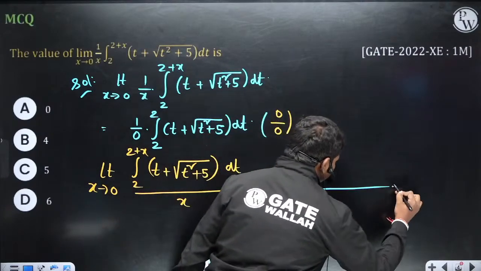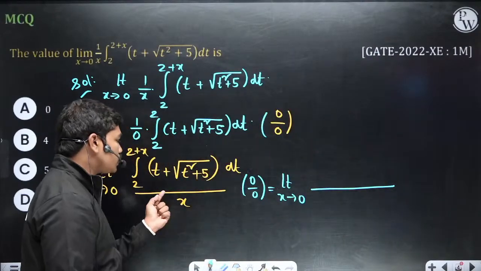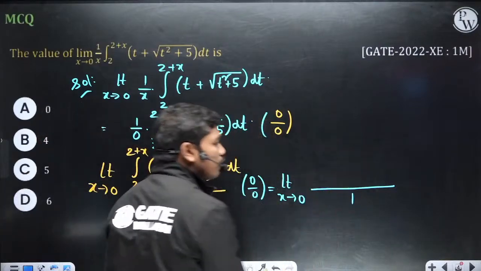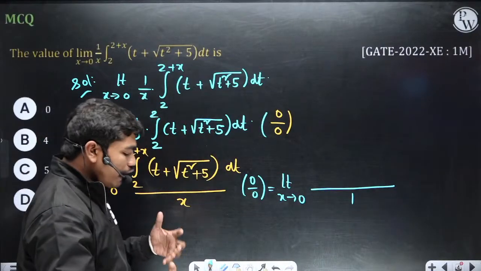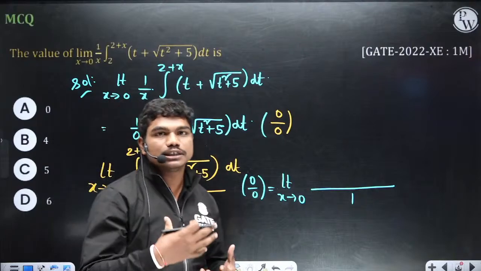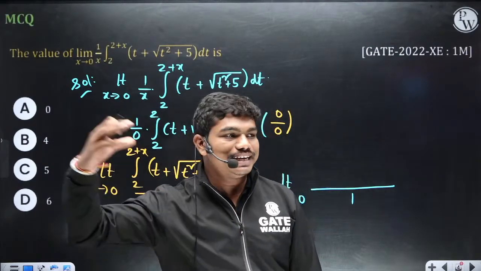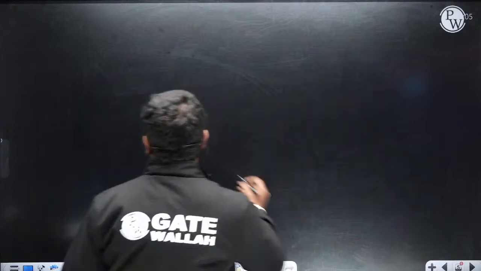Now first of all, let us differentiate the denominator. It is very simple. So what is the differentiation of this denominator? 1. So derivative of denominator is 1. Okay, now how do you differentiate an integral? This is one very important concept actually. So how do you actually differentiate an integration? That I'll tell you.